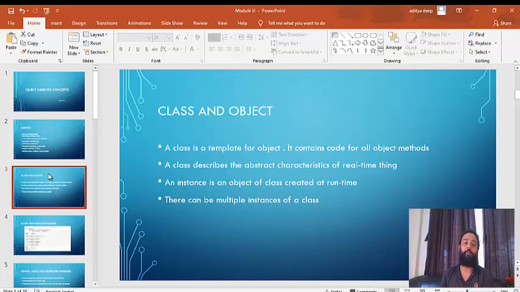Let's say an employee is a class, then different types of employee, an IT guy, an admin guy, a housekeeping guy, all these are the objects of that particular class. Okay, so for now you have to keep only these 2-3 things in mind, and everything will be crystal clear when we see the code, how to create classes, how to create objects and all.